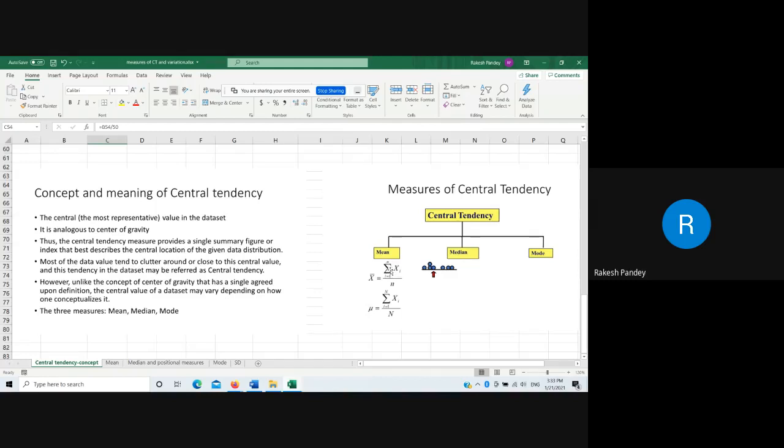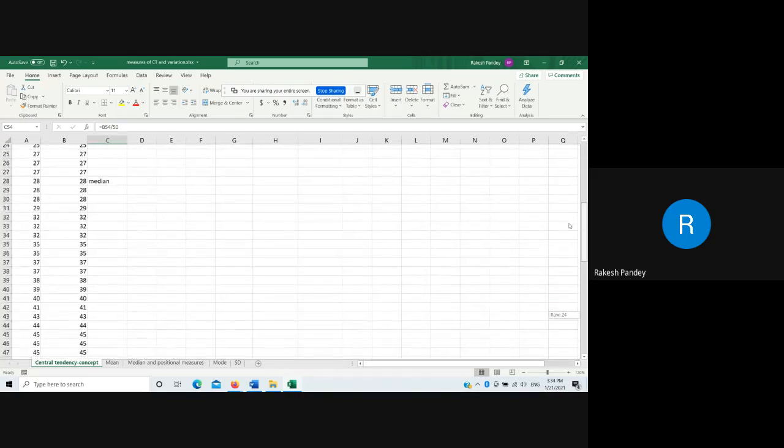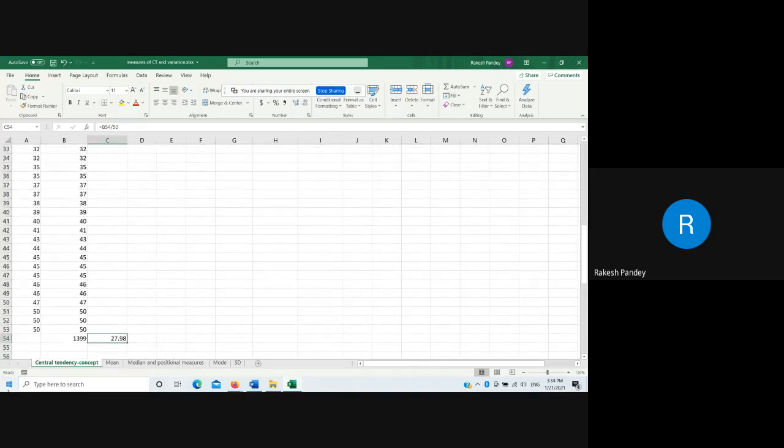This is the uppercase Greek letter sigma, and in statistics we read it as the summation of xi, where i runs from 1 to n. And look, here n is lowercase, because a sample is basically a subset of the population.